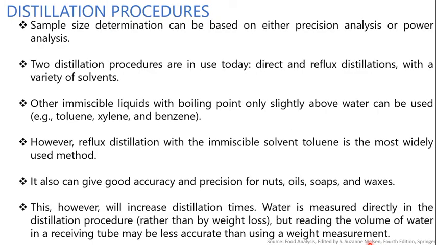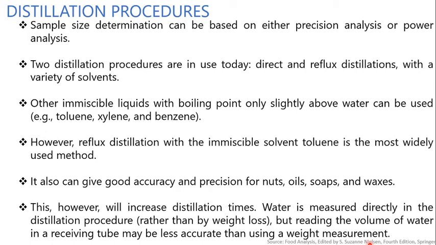Now the next is distillation procedures. How the particular food products are analyzed, we can say the distillation procedure. The distillation technique involves co-distilling the moisture in the food sample with a high boiling point solvent that is immiscible in water, collecting the moisture that distills off and then measuring the volume of water.